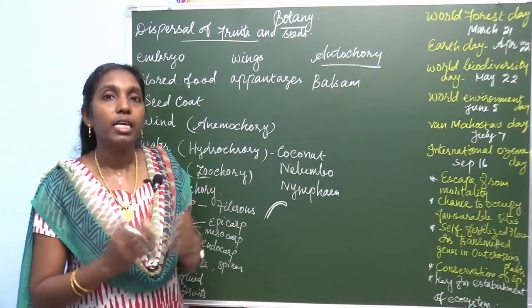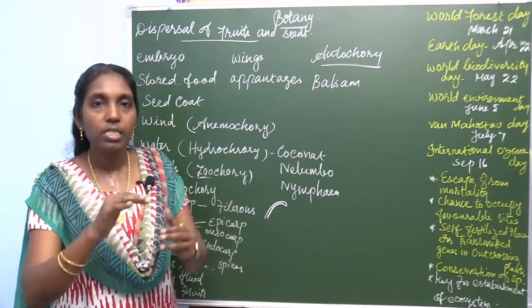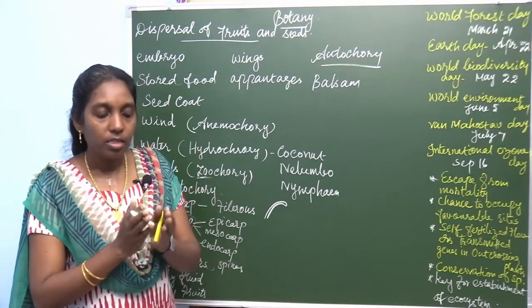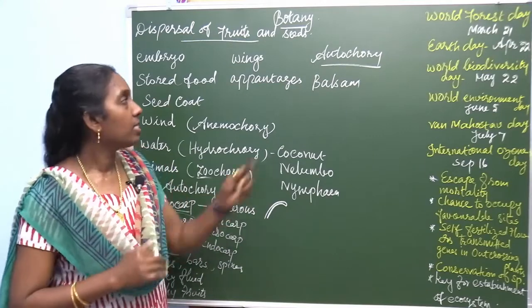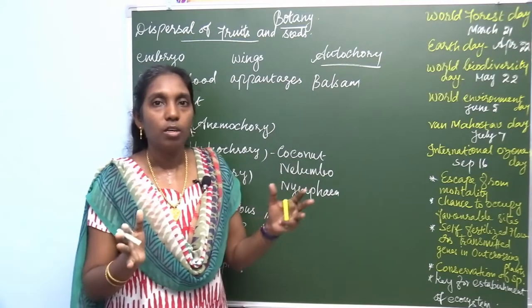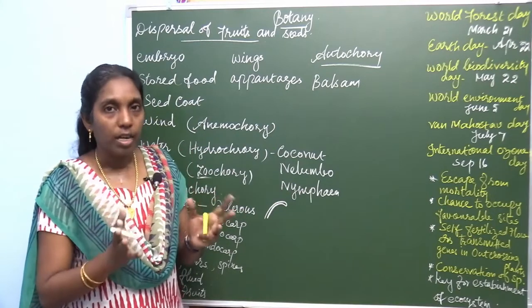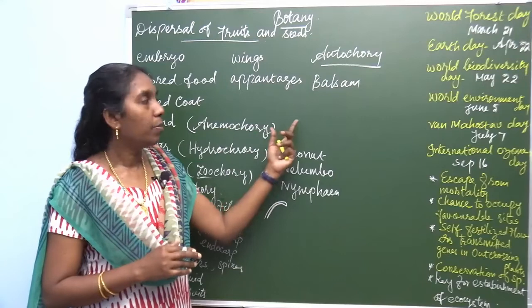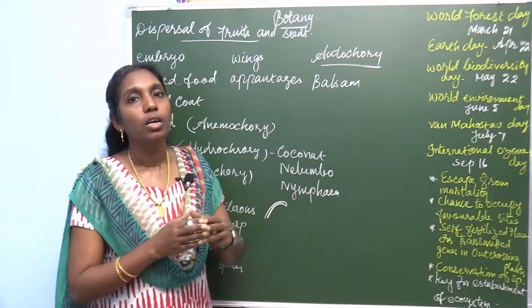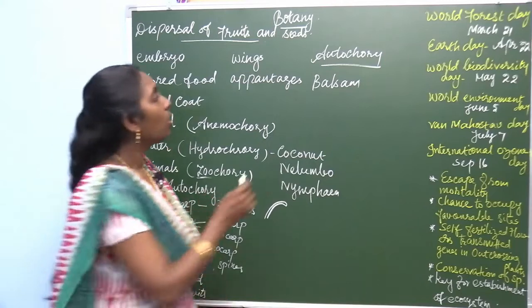Then sometimes in the rainy season, with the shower of rain, certain plants' seeds burst open. So it also influences the dispersal of seeds. After the showering of rain, it helps the seeds to disperse. And certain plants possess long pods.